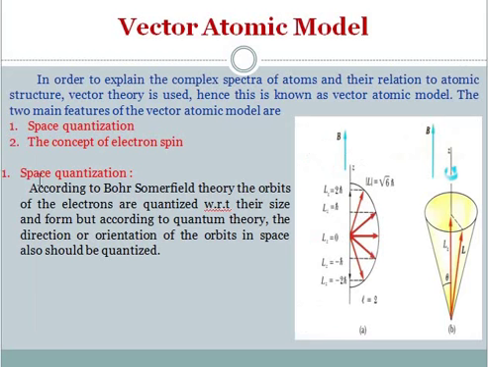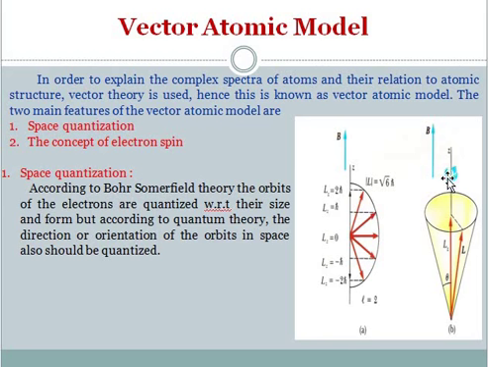Okay, so according to Bohr-Sommerfeld theory, the orbits of the electrons are quantized with respect to their size and form. But according to quantum theory, the direction or the orientation of the orbits in space should also be quantized. Okay. Now, to understand how these orbits are oriented in space, we need a reference axis.